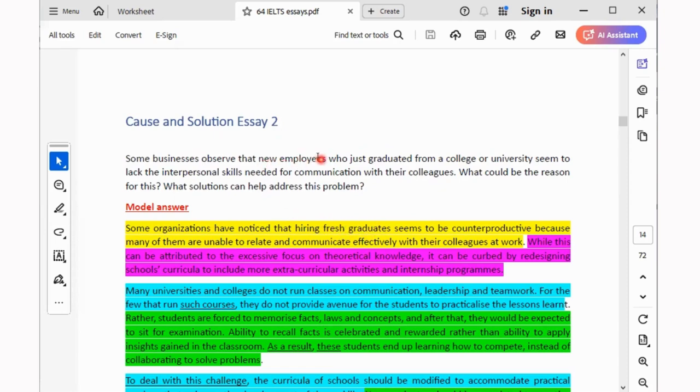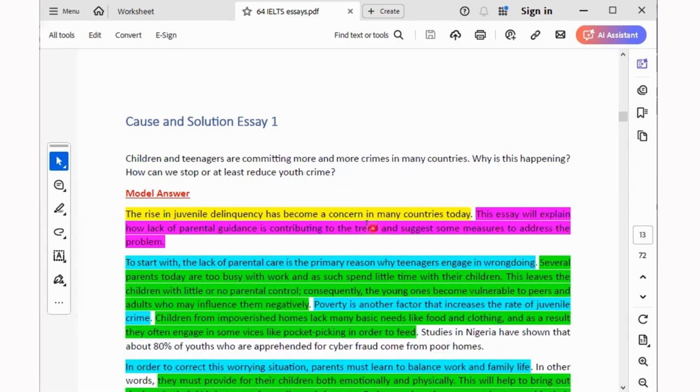new employees, can you see paraphrasing? Seems to be counterproductive because many of them are unable to relate and communicate effectively with their colleagues. Can you see that? Lack interpersonal skills for communication with their colleagues. Can you see paraphrasing? Unable to relate. Paraphrasing. So I will advise you to download this book and carefully study the way paraphrasing has been done. There are 64 examples for you to learn from in this PDF file.